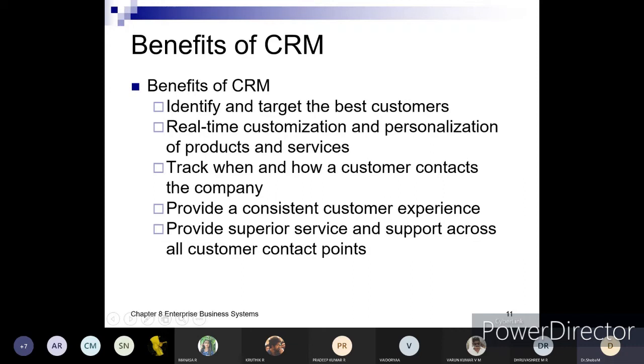Some customers might always like to respond through SMS, so such customers can be categorized. Some customers like to share everything with the help of evidence, like screenshots.